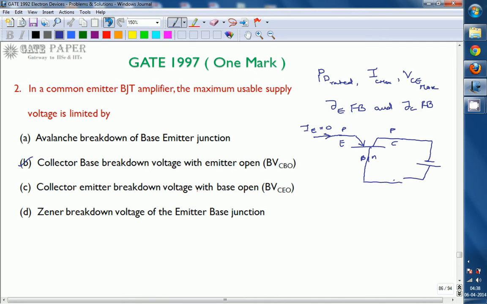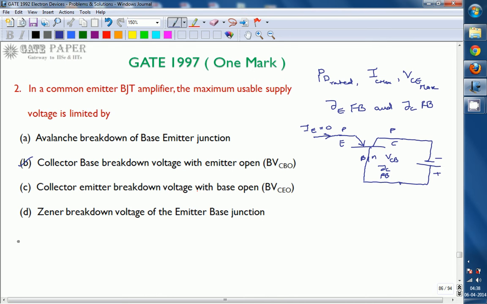So the collector base junction is reverse biased in this way, minus plus. This is VCB, the collector base voltage, and VCB makes the collector base junction JC reverse biased.